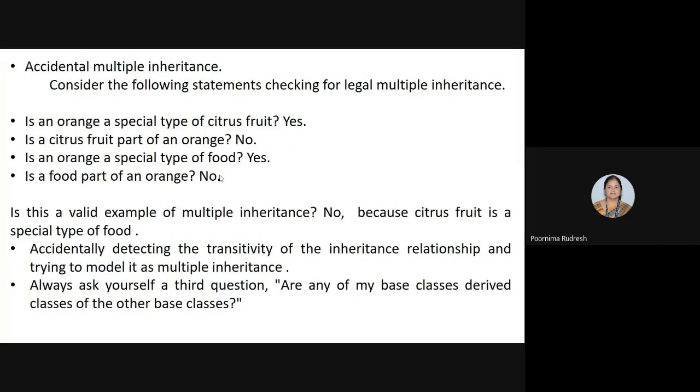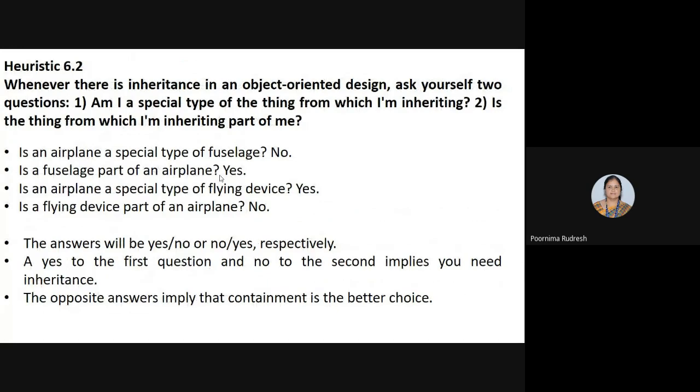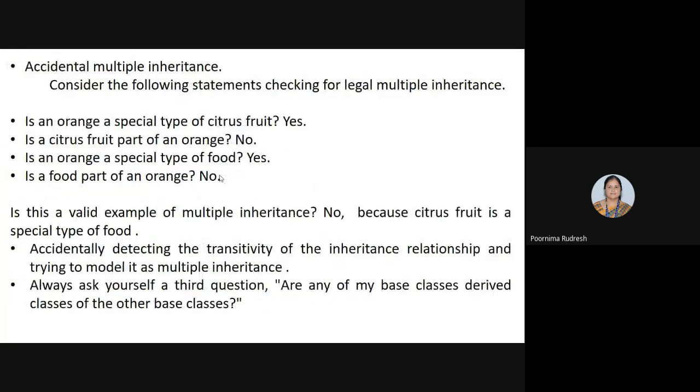And one more example, here we are given the example of accidental multiple inheritance. Let us consider the following statements with respect to fruit. Here we are checking for legal multiple inheritance. The following questions are given. Is an orange a special type of citrus fruit? Yes, an orange is a special type of citrus fruit. And is a citrus fruit part of an orange? No, because it is not a part, it is the type of the fruit.